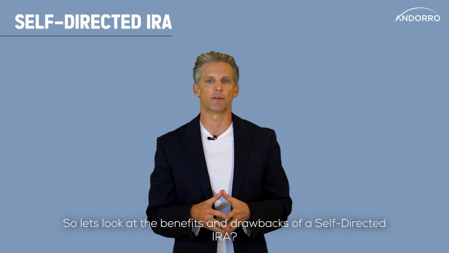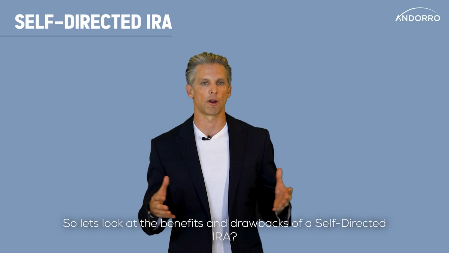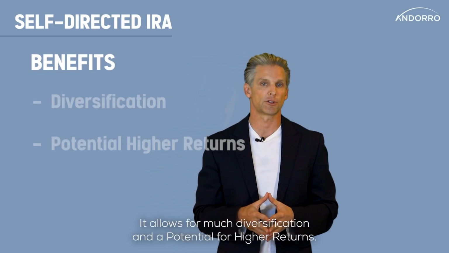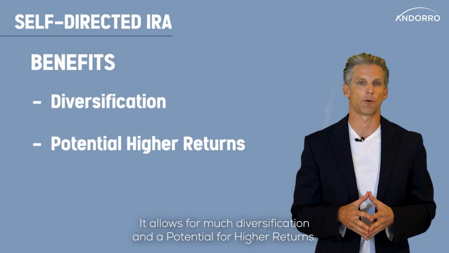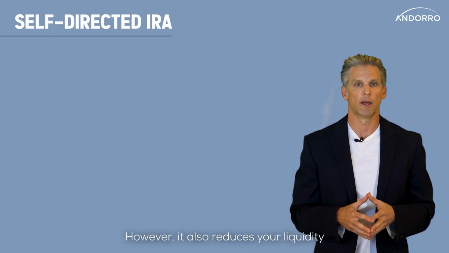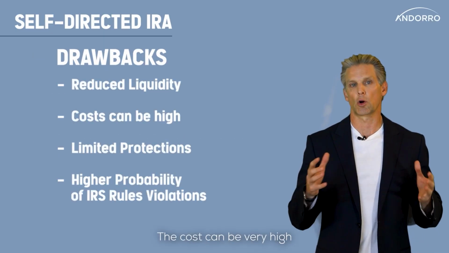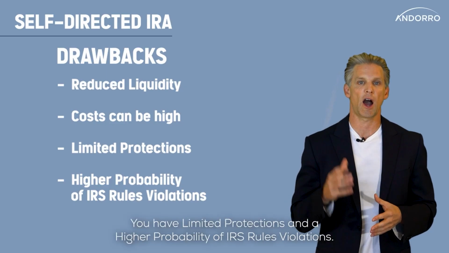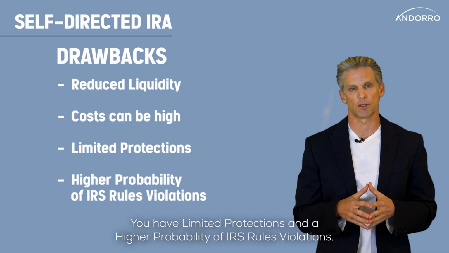So let's now look at the benefits and drawbacks of a self-directed IRA. The benefits of a self-directed IRA: it allows for much diversification and a potential for higher returns. However, it also reduces your liquidity. The cost can be very high. You have limited protections and a higher probability of IRS rules violations.